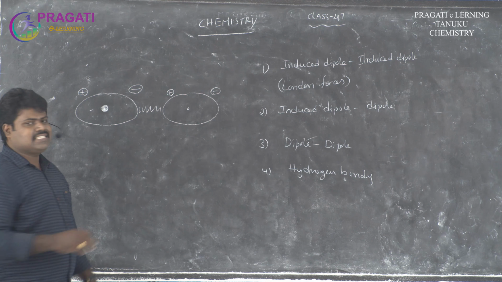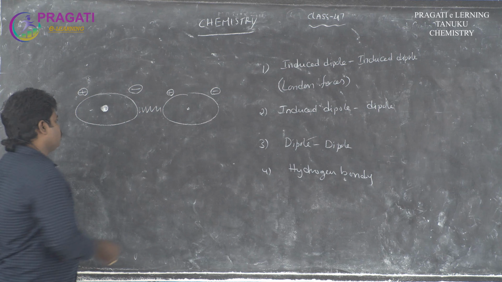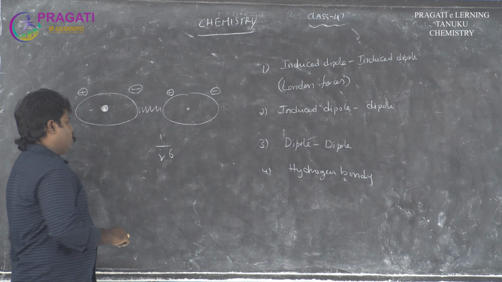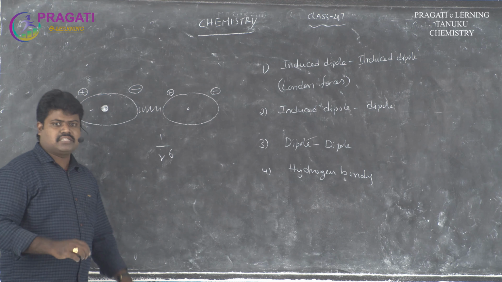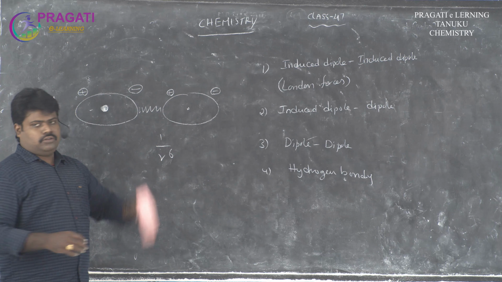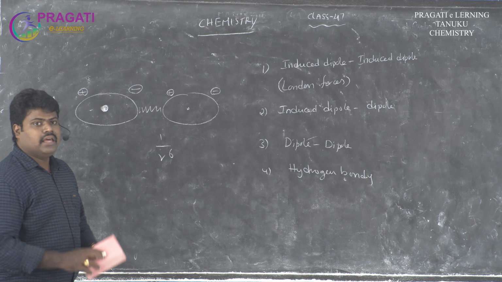These attractions, at the time of moving, are proportional to 1 by r power 6. What is the meaning of r? r means radius or distance between the two molecules. Okay, this is the induced dipole and dipole interactions.